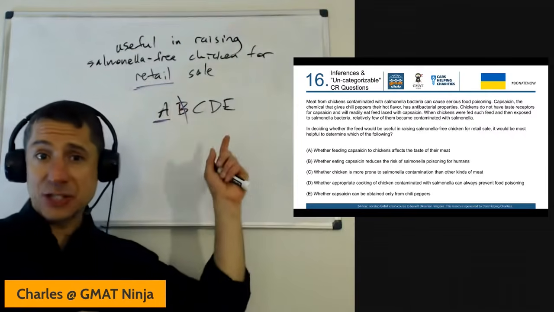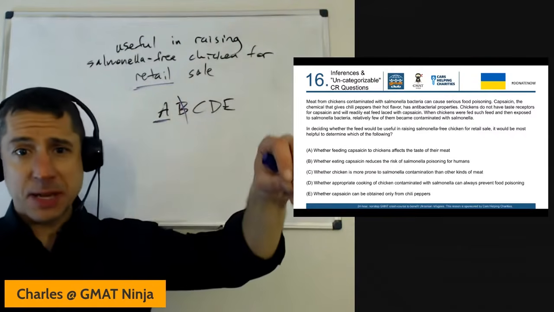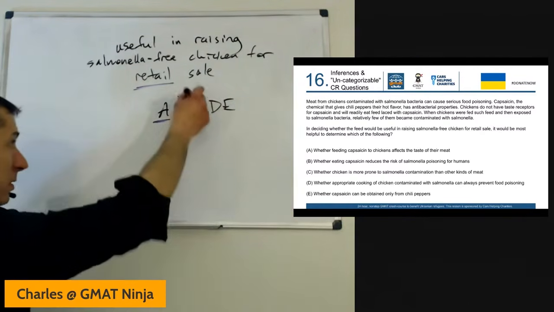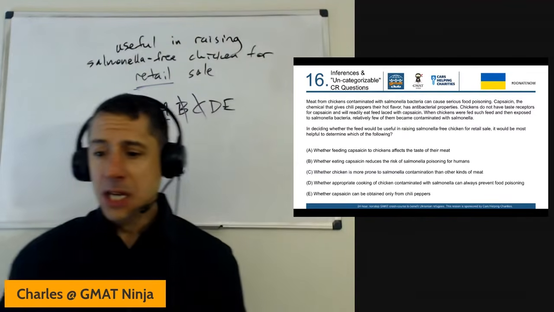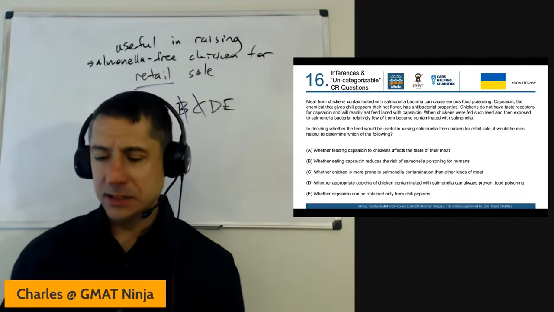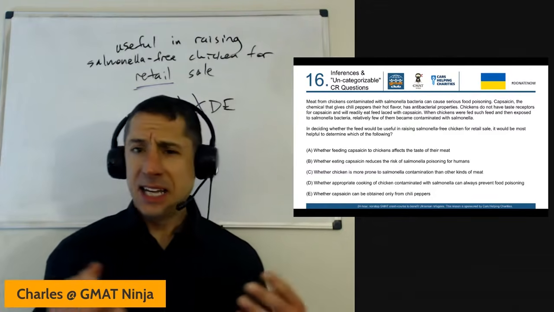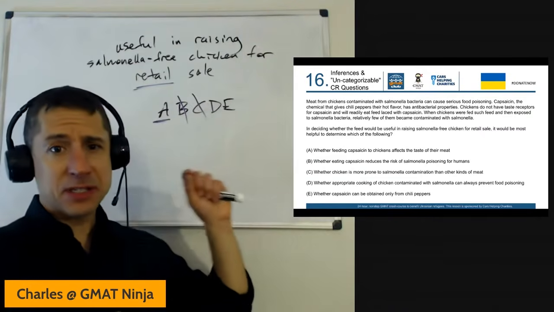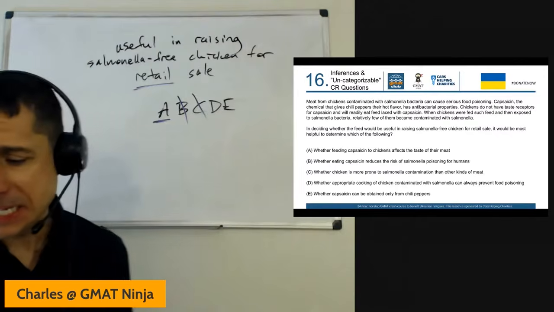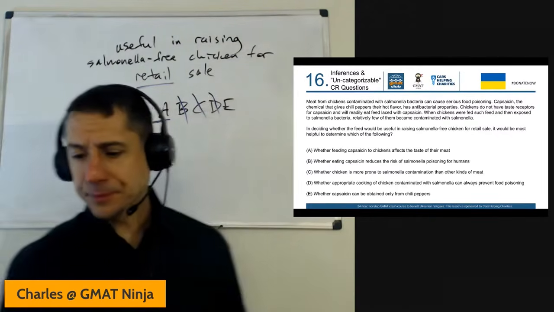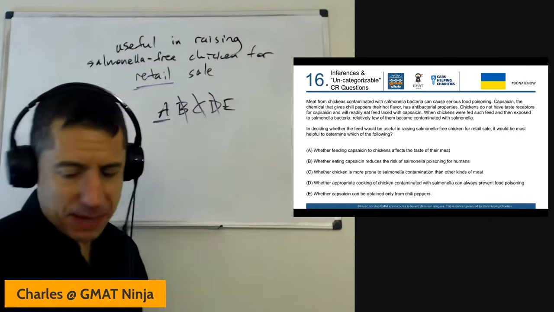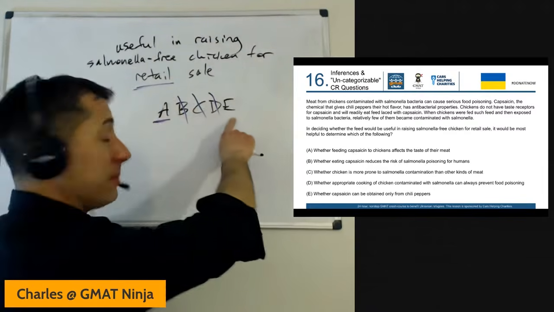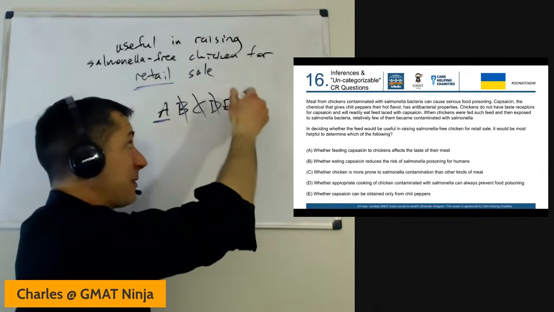We're saying that if we change how we raise the chickens, does it change whether people are going to want to buy this type of salmonella-free chicken? We're not comparing that chicken to other kinds of meat that we might buy or other non-meats. D, whether appropriate cooking of chicken contaminated with salmonella can always prevent food poisoning. Again, totally irrelevant to this. We're asking the question, if we have the chickens munch some hot peppers, is that something that people are going to buy if we then sell that meat? So D is out. E, whether capsaicin can be obtained only from chili peppers. Again, totally irrelevant. We're interested in whether it's going to be useful to do this, not whether there are other things we could feed the chickens that are going to have the same effect.